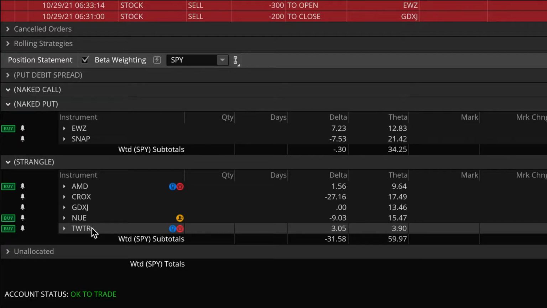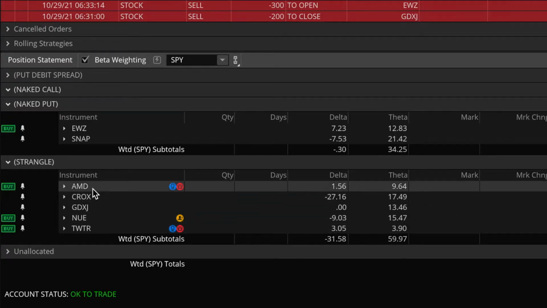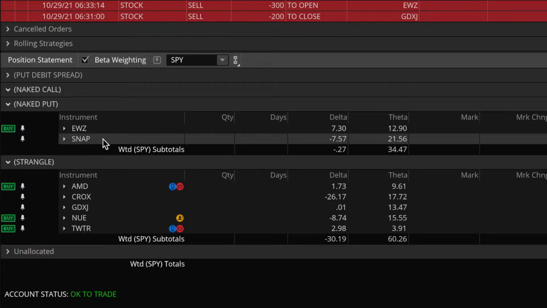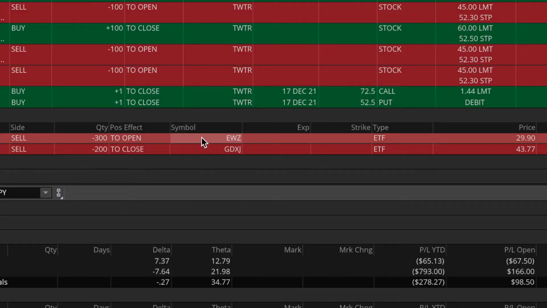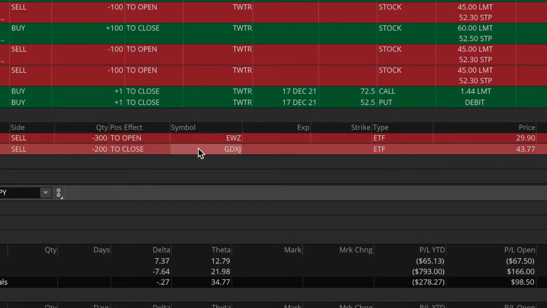You're going to see every little detail in real time of how I traded the earnings announcements for Twitter and AMD. And then also on top of that, you'll see how I've been adjusting my Snapchat position. This one has been giving me a pretty hard time. In addition to making a few other adjustments in my EWZ position, which you can see I did this morning, and also GDXJ. So definitely quite a bit to talk about in this video.